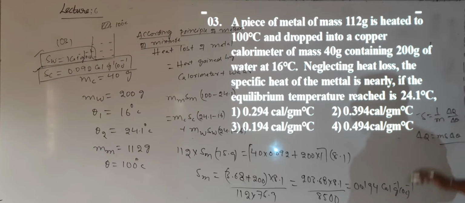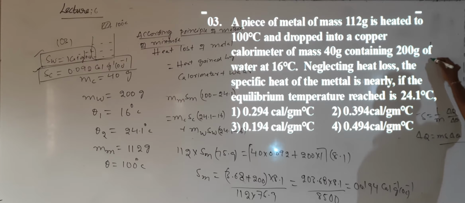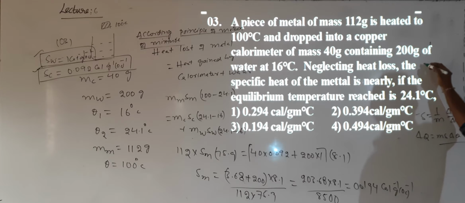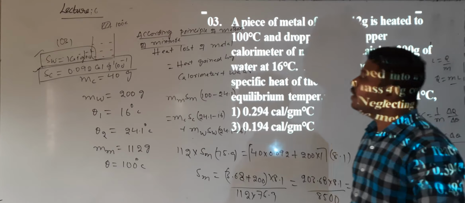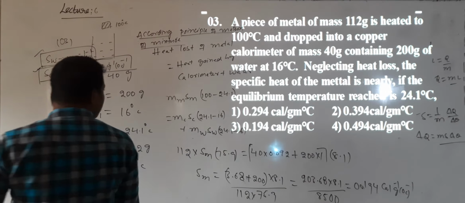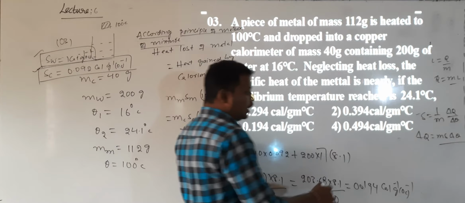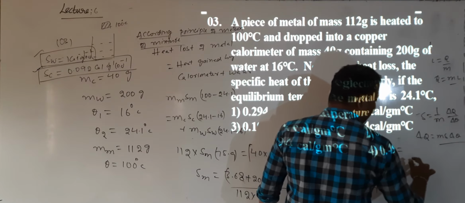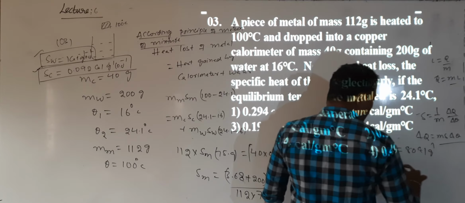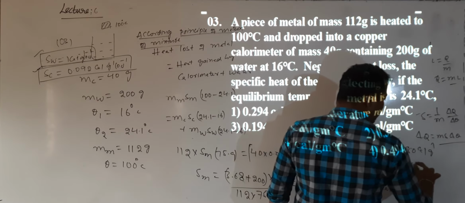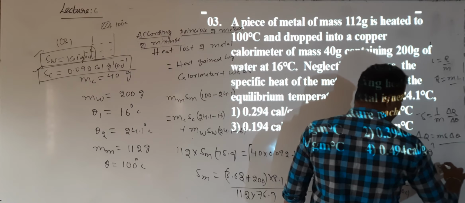Always remember, whenever the temperature is rising, that heat will be of specific heat. Whenever the state is changing from solid to liquid or liquid to vapor, that time you get the L value, L is equal to Q by M, and Q is equal to M into S. You also need to remember the latent heat of vaporization and the latent heat of fusion. What is the latent heat of fusion for ice? That is 80 calorie per gram, whereas the latent heat of vaporization is 540 calorie per gram.